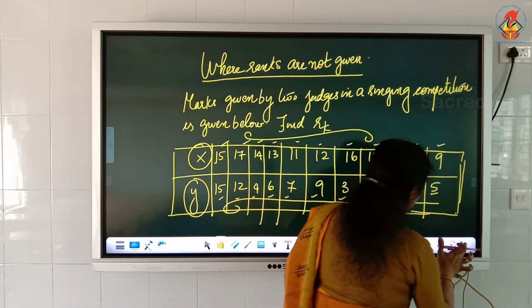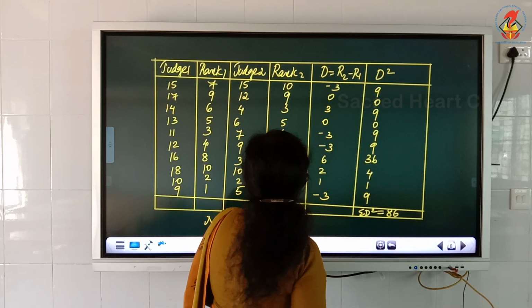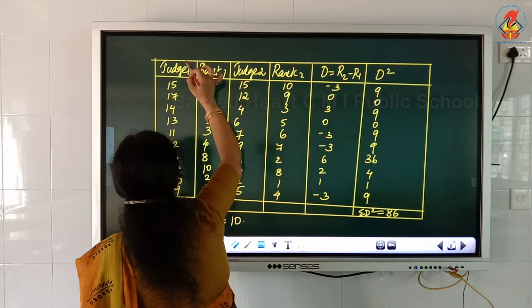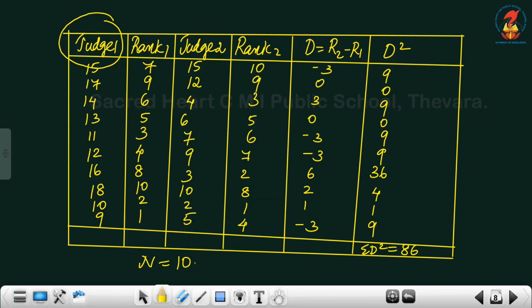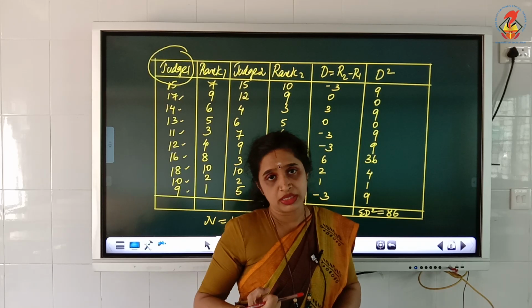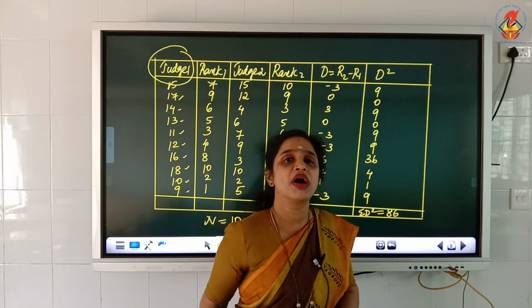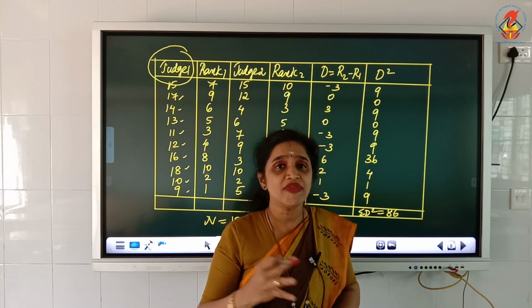Now, let us see how you find out the rank from the marks. Listen carefully. This is the mark given by judge 1: 15, 17, 14, 13, 11, 12, 16, 18, 10, 9. The next task is to find out the rank. How will you find out the rank? You can either give the first rank to the least value in the marking system, or you can give rank 1 to the highest mark. Any way you can do.